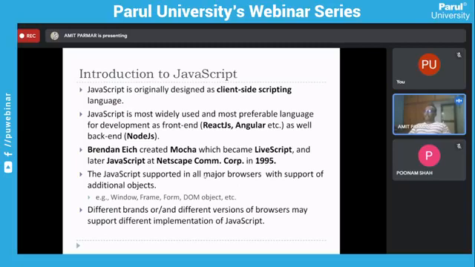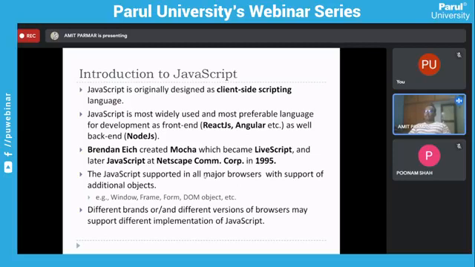Similarly, there are server-side scripting languages, right? Those who have learned web development are aware that server-side scripting languages are the languages which execute and work on the server side. Some of the popular ones are PHP, right? Then in .NET technologies, there is ASP, which also works on the server side. Same way for Java technologies, you may have JSP, servlets and all. They all work on the server side, right? So you need to do certain programming which is going to execute and run on a server only. That is how this works.